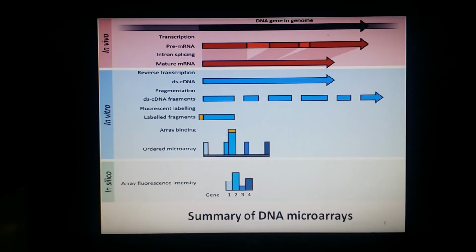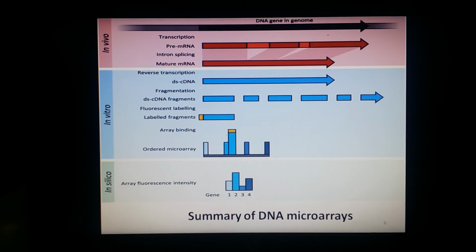So here is a summary of DNA microarrays. In the red portion you can see, as we have discussed before, that in the organism genes are transcribed and spliced in order to produce mature messenger RNA transcripts.